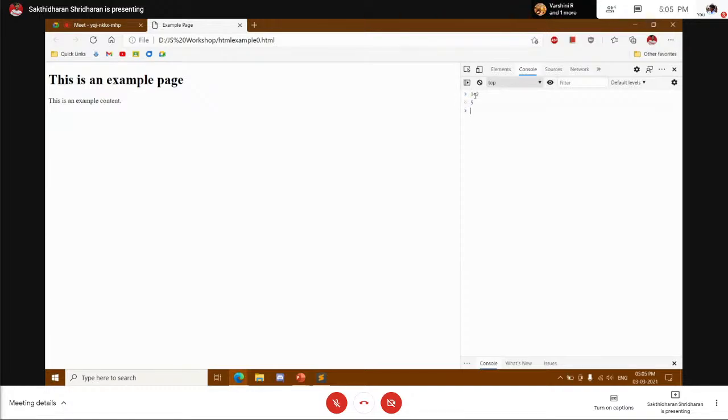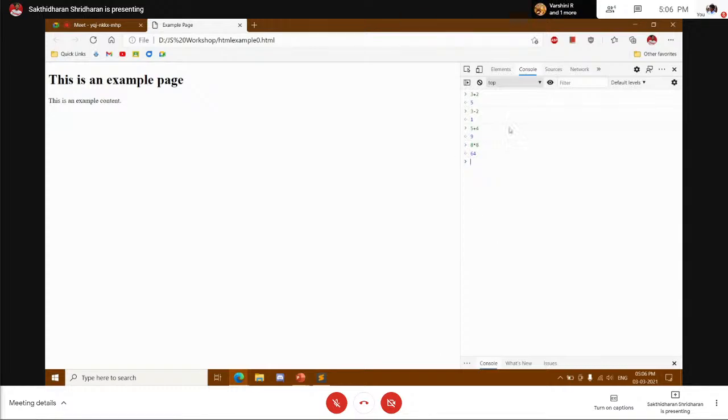If I give 3 minus 2, it gives 1. 5 plus 4 gives 9. 8 star 8, I get 64. Simple. This is called a REPL: read, evaluate, print, loop. It reads an input from the user, evaluates it, prints the output to the user, and then does the same again. That's why we call it a loop.